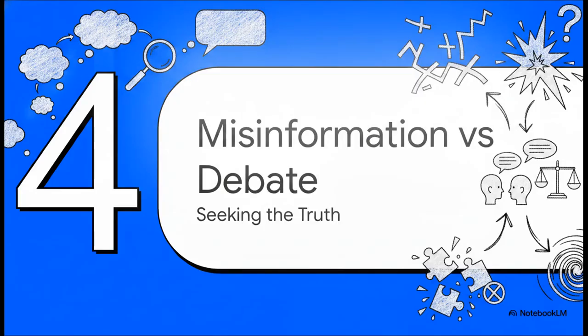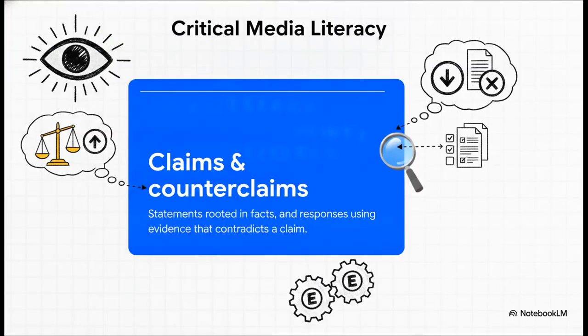Let's transition into Section 4, Misinformation versus Disagreement. So, healthy civic debate relies entirely on one thing: evidence. The C3 framework defines claims as statements of belief that are deeply rooted in factual knowledge and evidence that comes from analyzing sources. Counterclaims, then, are statements that respond to those original claims using evidence that contradicts them. Did you notice the key word in both of those definitions? Yep, evidence. True, healthy civic debate requires hard evidence on both sides.